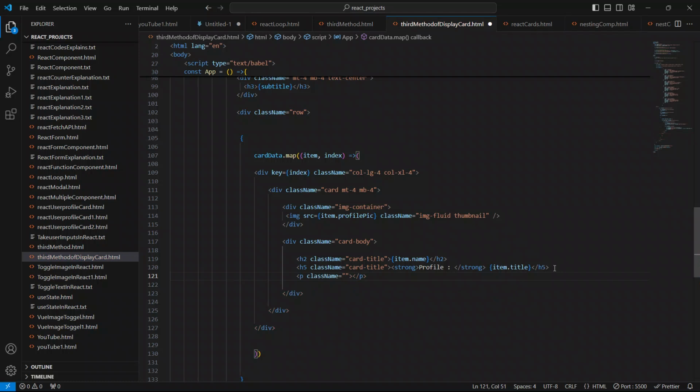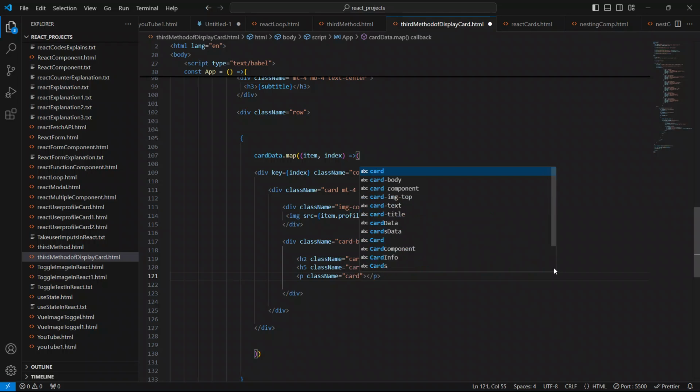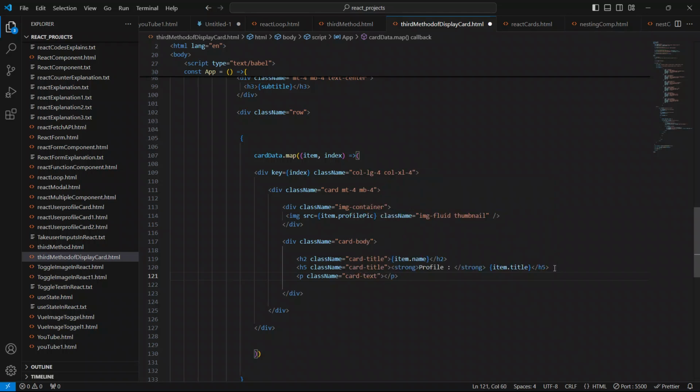So I'll just say here card text, as a class. So just copy this strong from here, it will save a lot of time. Paste inside this, give a space, and to show the description I'll just say description. Okay, so I'll say des to show the description. So now we will say open and closing braces, copy this item from here,